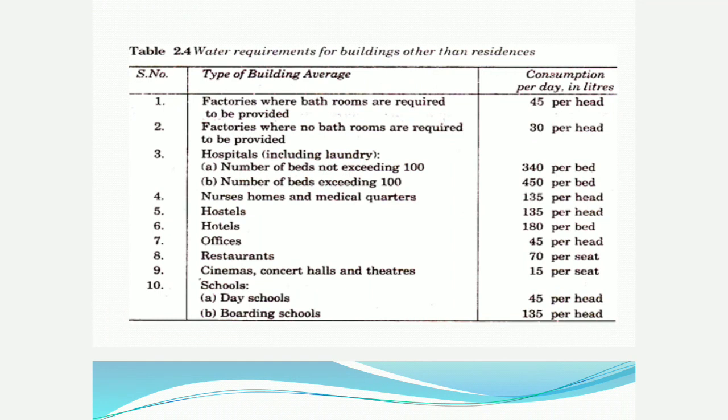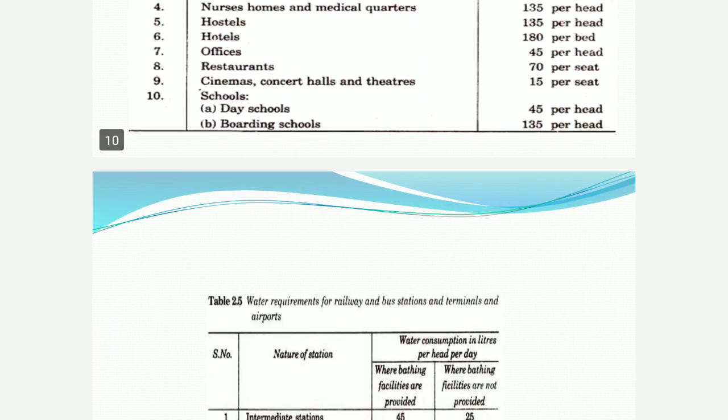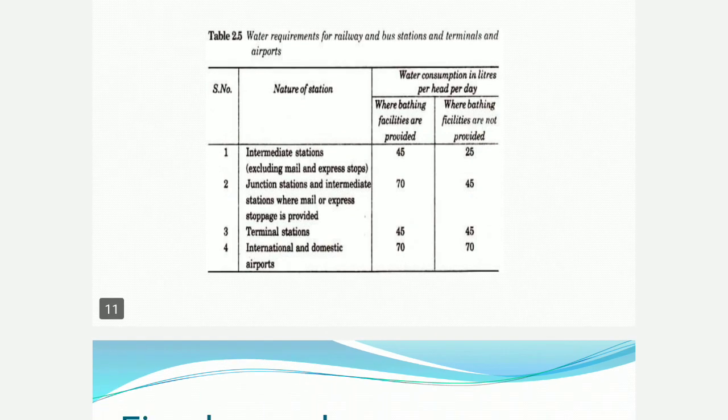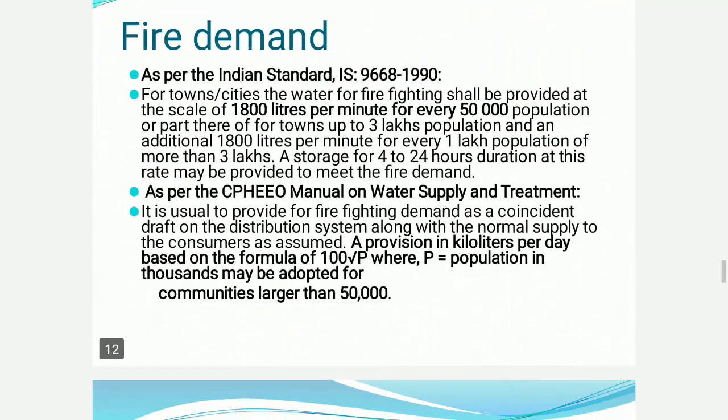This tabular column gives you the water requirement for different public and commercial buildings. For example, if we see hostels, it is 135 liters per head, and for hospitals which have 100 beds, the water demand is 340 per bed. So you can check with this tabular column, and it also gives you the amount of water that has to be supplied for railway stations.